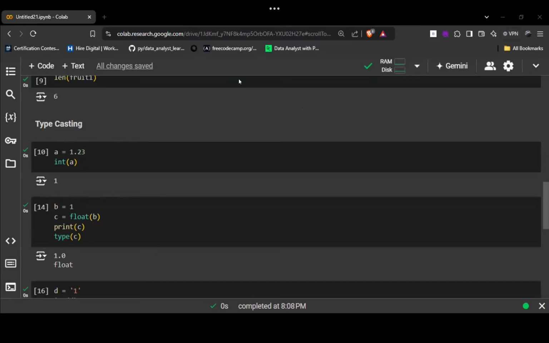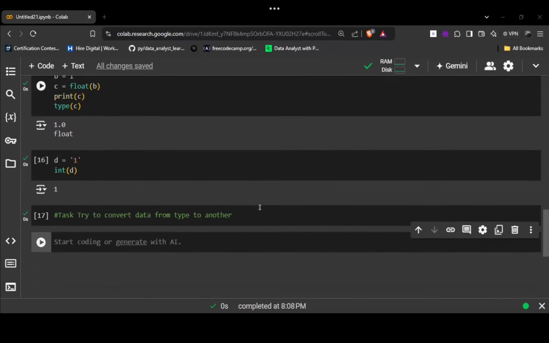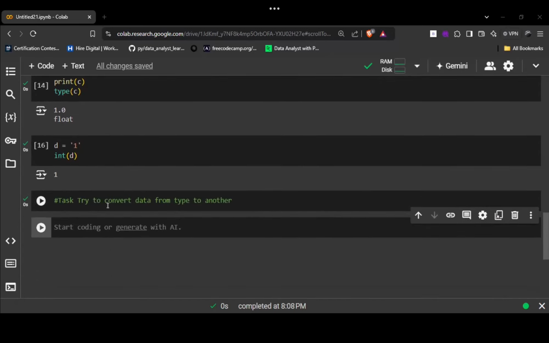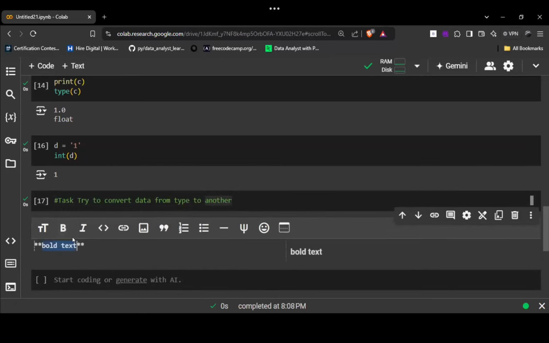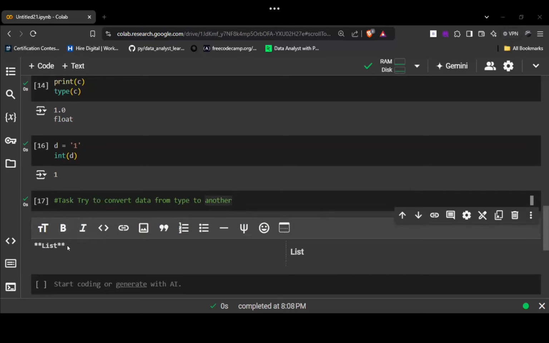Okay. Then we are starting with the list now. So what is a list? Any idea, guys? What is a list? If you have an idea, say yes, and then you can unmute yourself and tell me the answer. No idea. Okay. So let me tell you what is a list. Right? This is a list. We are going to create a list.